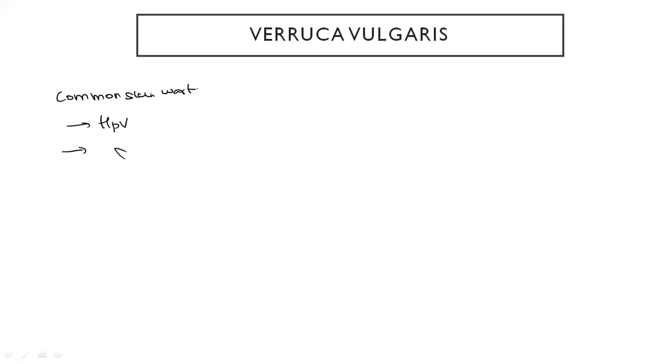Suppose these are the fingers, and this person has a Verruca vulgaris wart over here. Now, if he keeps on rubbing, it can occur on other fingers, and when he comes in contact with someone else, he can spread the disease.